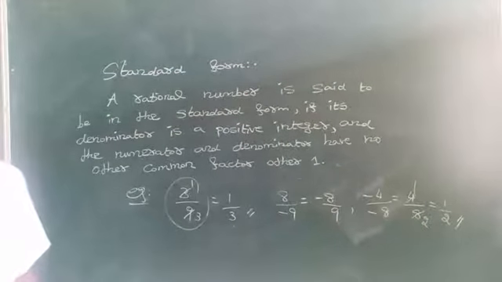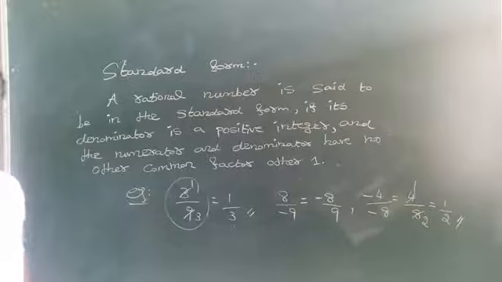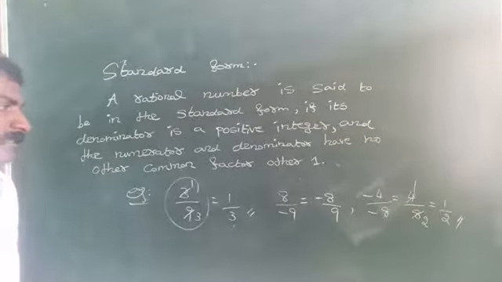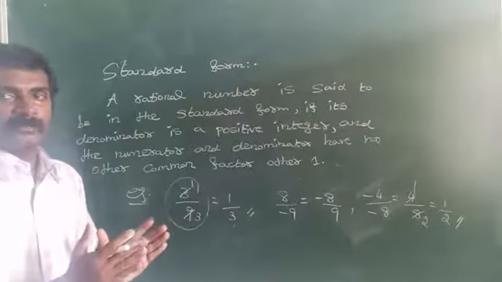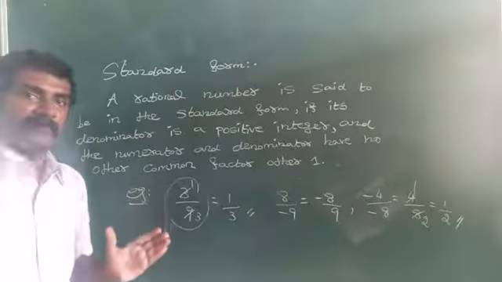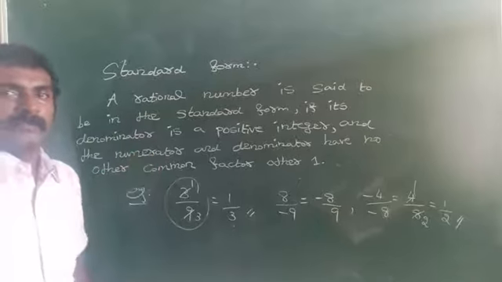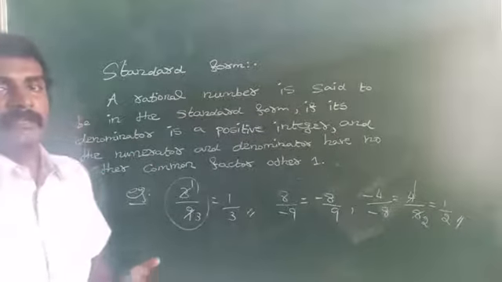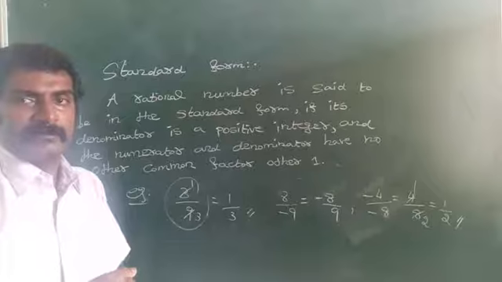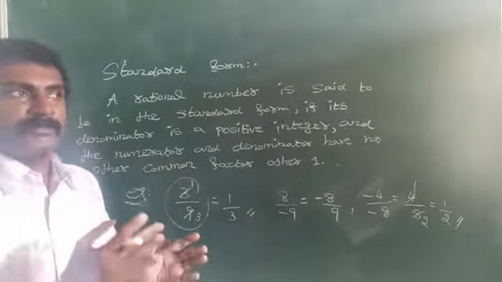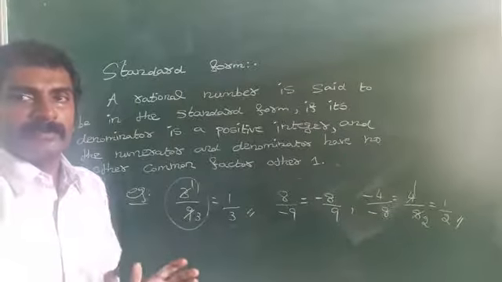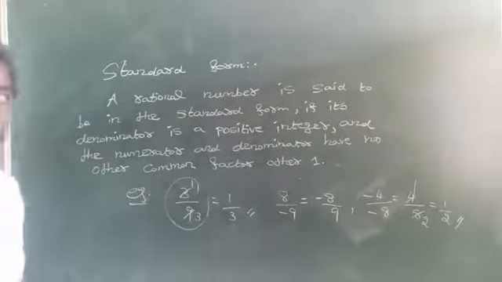Are you getting here? So what we learned today? What is meant by rational number? What is the standard form of a rational number? Are you getting here? Yes. And then in the next part, we will discuss how to represent the rational number on the number line and how to compare the rational numbers. Right? And then after that, how many rational numbers we can insert between any two rational numbers, and then after that, operations on rational numbers, that is addition, subtraction, multiplication, and division of rational numbers. How do we perform all the basic operations of mathematics on rational numbers? We will see in the next video. Are you getting here? Yes. Thank you very much. Thank you.